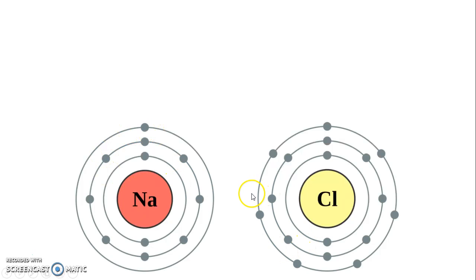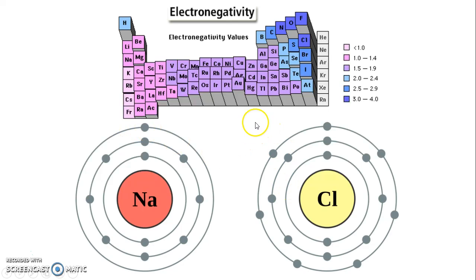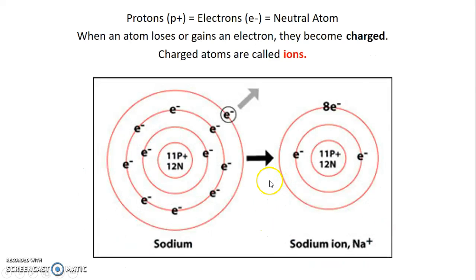And this chlorine doesn't have a full outer shell because it's just missing that one, right? And if only sodium and chlorine could come together, because what's going to happen here is the electronegativity of this chlorine is much higher than of the sodium, so it's going to pull this electron away from the sodium and allow it to join the chlorine.